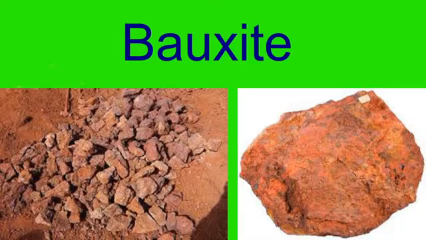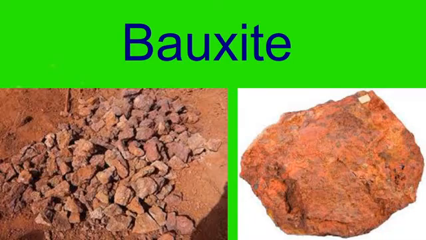The states that produce this are basically Uttar Pradesh, Jharkhand, Odisha, Gujarat, Maharashtra, and Tamil Nadu. So this is something about bauxite, another mineral that we are discussing.